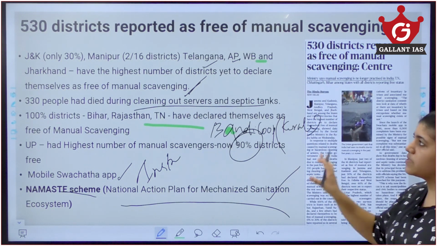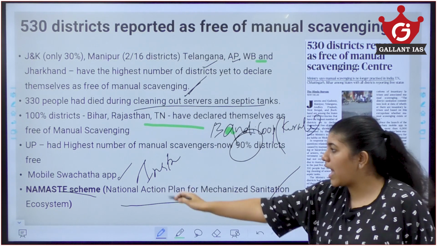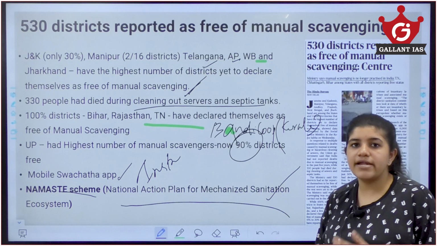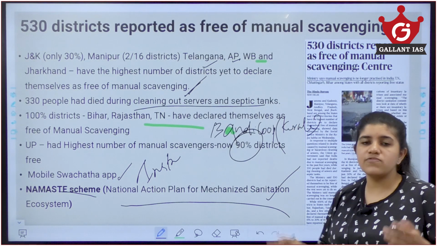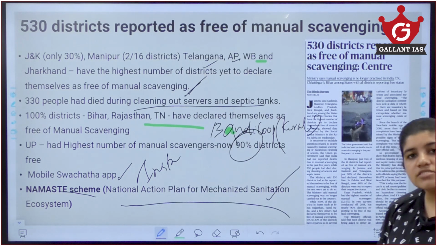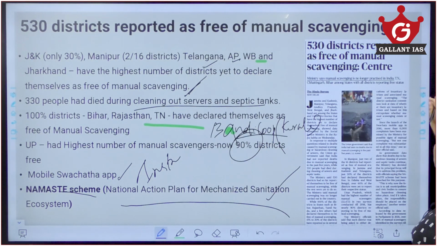So, these are something which you need to know. The important thing you need to know is about the Mobile Swachhata app and the Namaste scheme. Okay, and if you have a mains question related to manual scavenging, you can quote this data on which states now have it, which states don't have it, what is the status of manual scavenging in India, and also you could mention the Bandicoot robot as a measure.